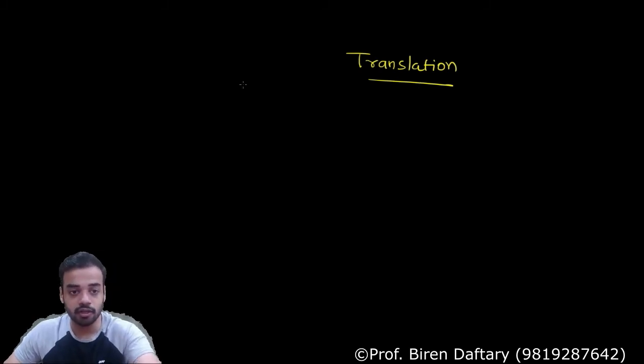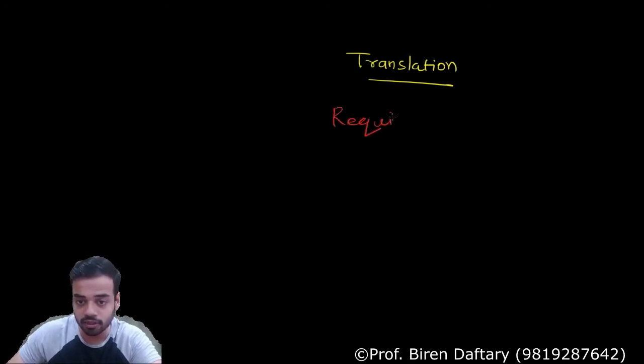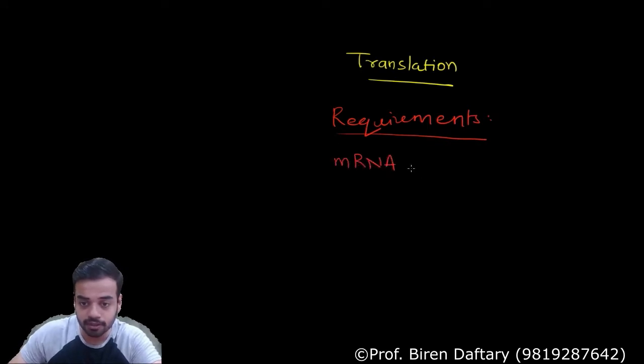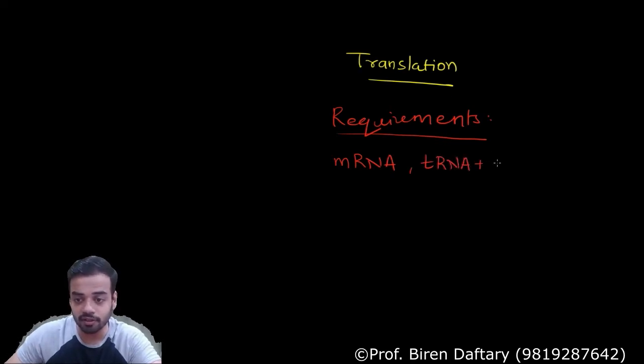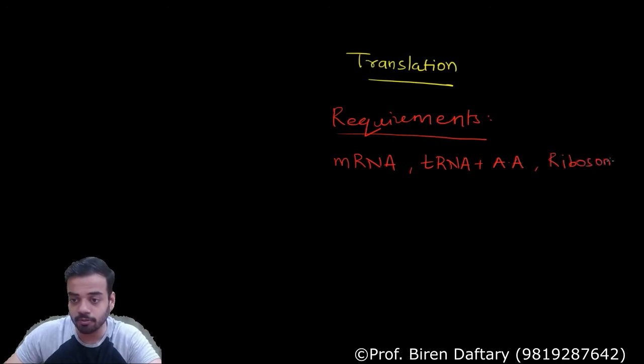Now first of all, let us have a look at the requirements which we are going to need for translation. What are the different things we are going to need? Let me write down the requirements here. The three main requirements are, first of all, mRNA, correct? Then there will be transfer RNA, which will obviously be attached with amino acid, and then the ribosomes. Ribosomes means ribosomal RNA.